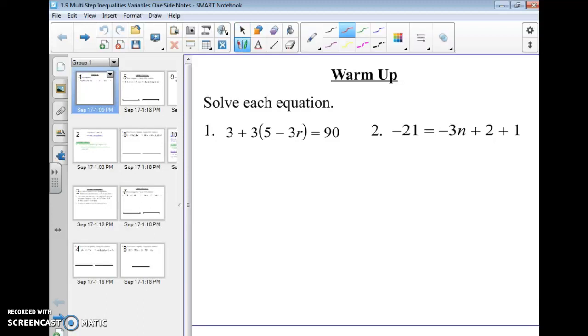Okay, we are talking about multi-step inequalities, and before we do that, I want to do a brief recap on multi-step equations. So for example, in number 1, remember, we try to follow order of operations when we're simplifying, and then reverse order of operations when we're solving. In the simplification process, right here, I can distribute this 3. A lot of people got confused on this on the test. Distribution is multiplication, so you have to multiply to both parts. So you're going to have 3 plus 15 minus 9r equals 90.